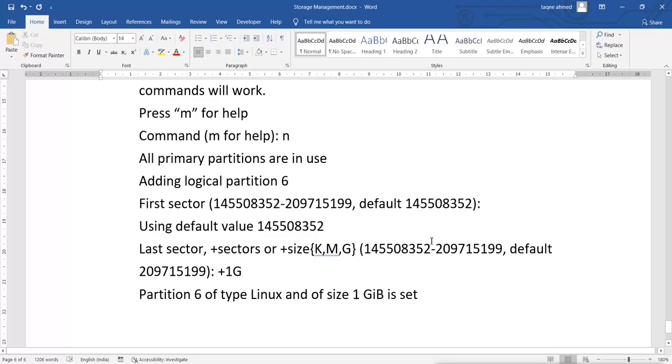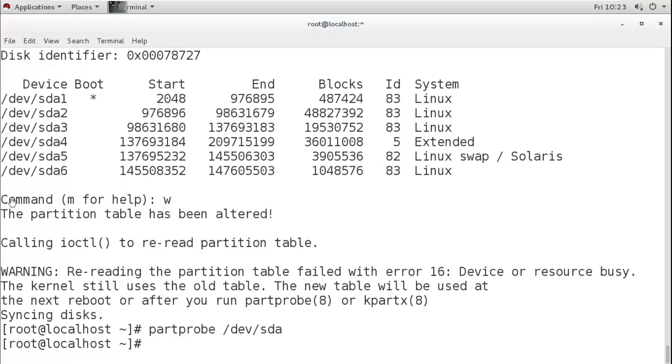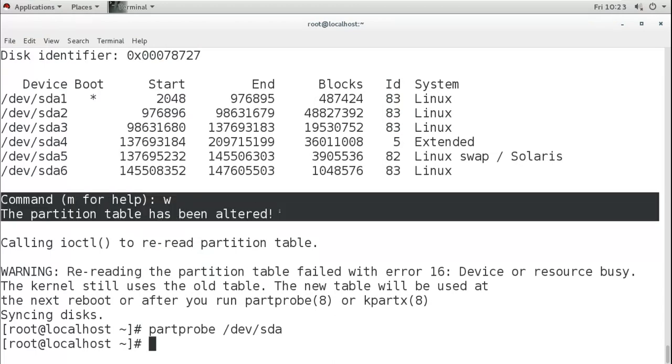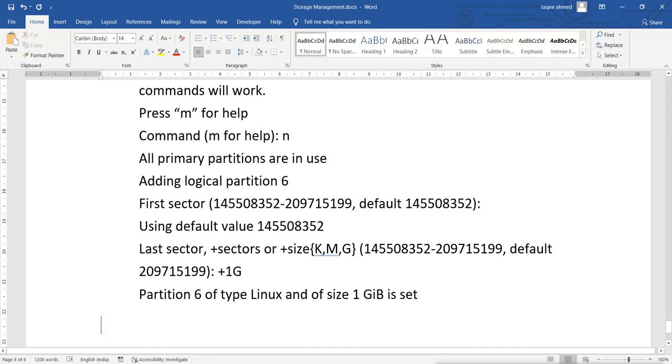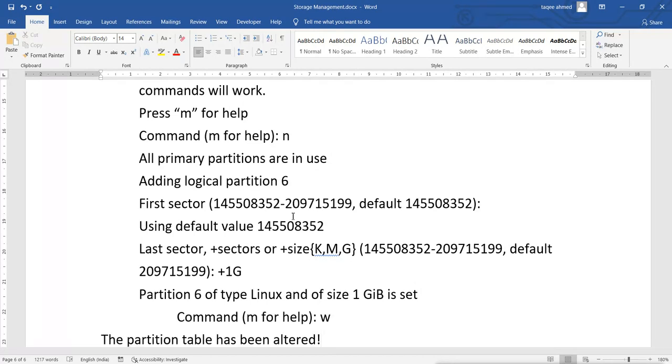So after this, what you have to do is save it. And after saving it, the table will be altered.